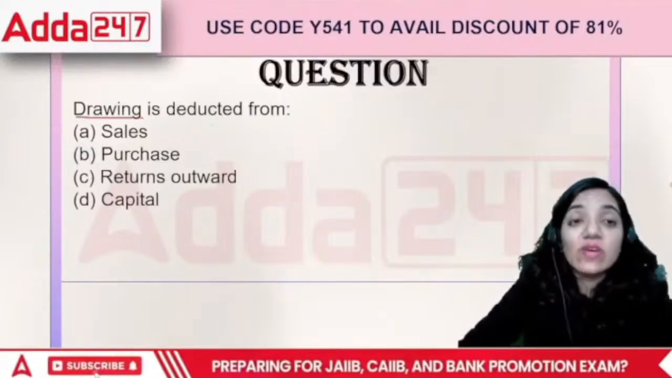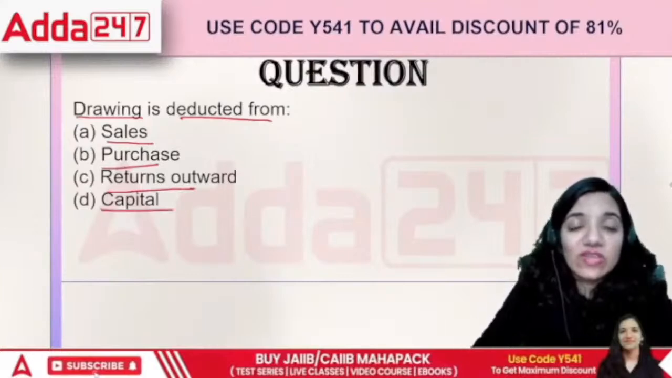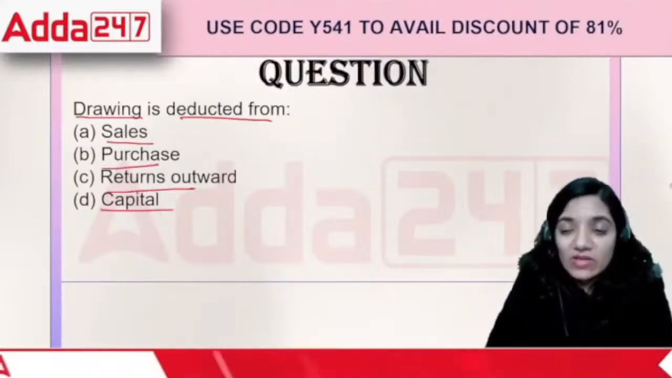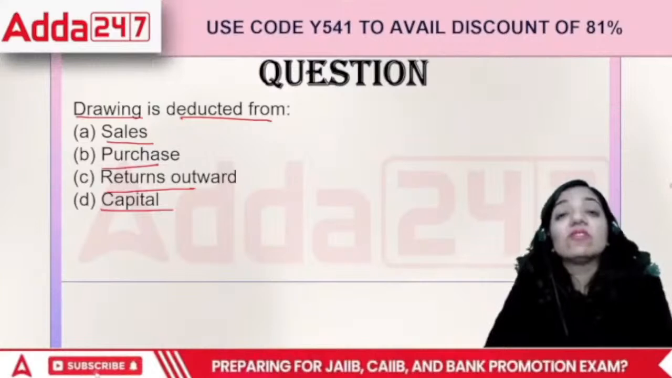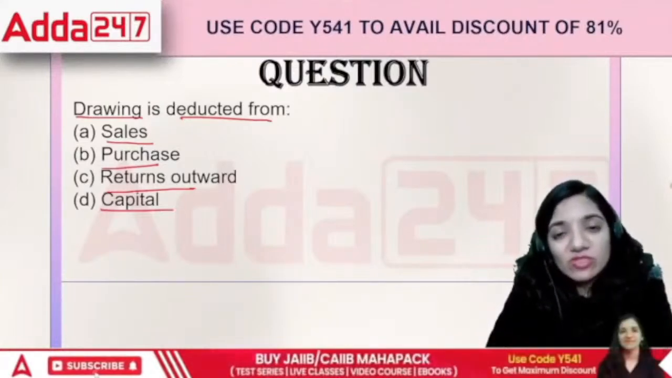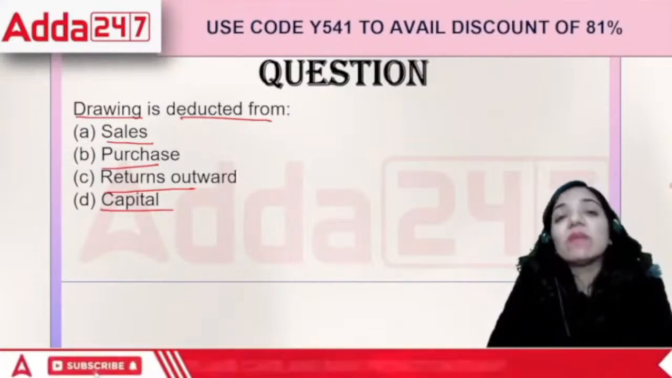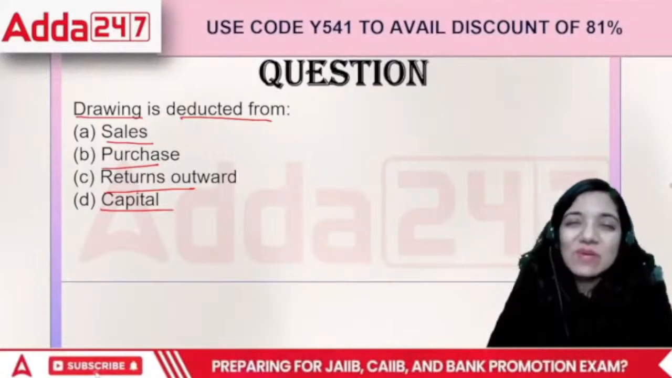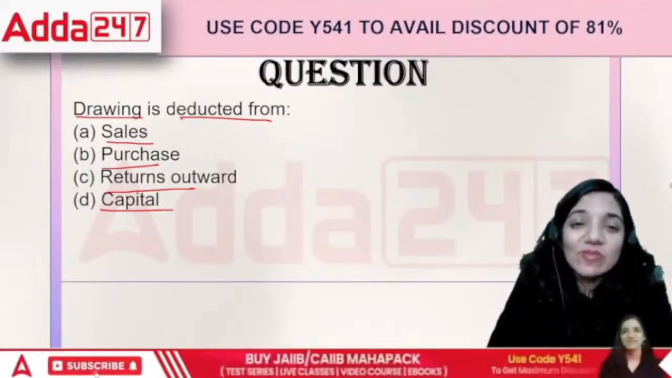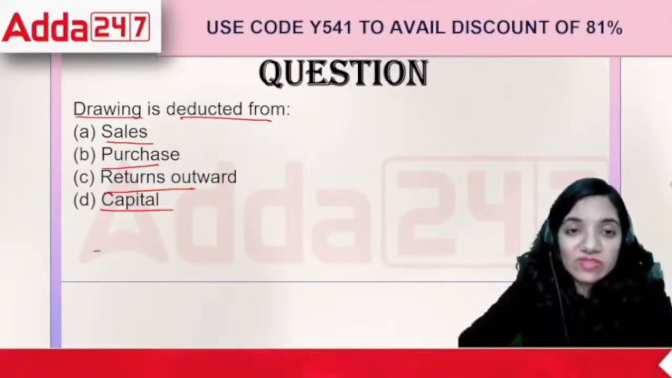It says the drawings is deducted from sales, purchases, return outwards or capital. What is drawings exactly? Drawings refers to the amount that I have withdrawn from the business for my personal use, isn't it? If I withdraw money from the business organization for my personal use, it's called drawings. But that means that whatever money I invested in the business is being lessened because I am taking money out of the business. For example, I introduced 10 lakh into the business, right?